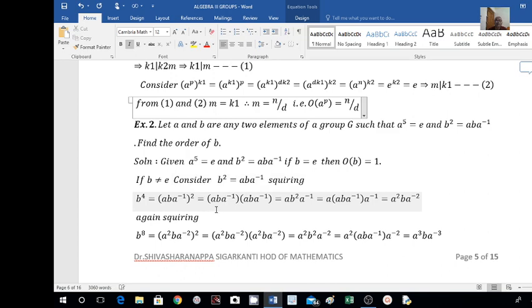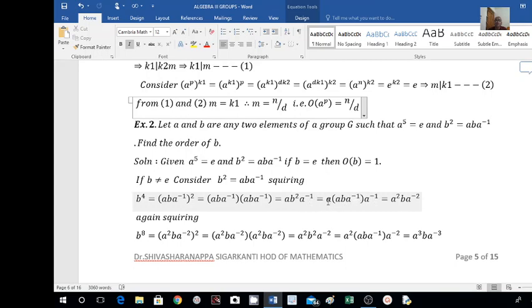Then what I am getting is A, B into B square, then A inverse. That gives A, B square, A inverse. Again, what is B square? B square is nothing but A B A inverse, as given. In place of B square, I will put A B A inverse, with this A inverse as it is.